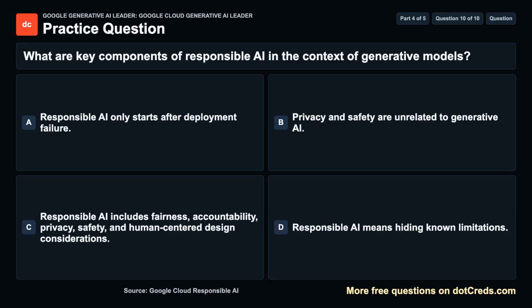Question 10. What are key components of responsible AI in the context of generative models? A. Responsible AI only starts after deployment failure. B. Privacy and safety are unrelated to generative AI. C. Responsible AI includes fairness, accountability, privacy, safety, and human-centered design considerations. D. Responsible AI means hiding known limitations. Take a moment, then we will review the answer.